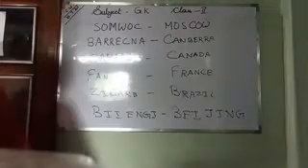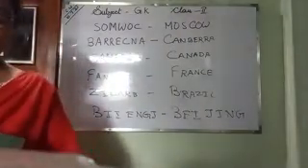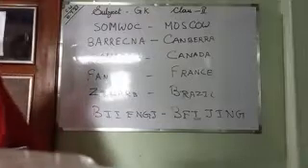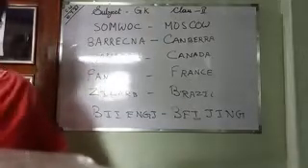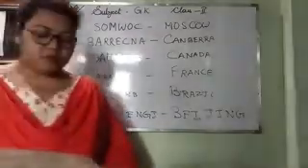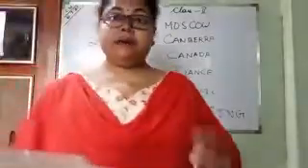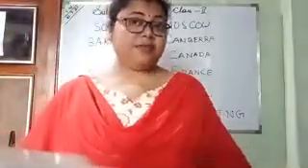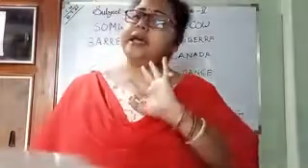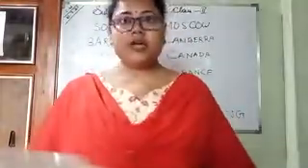B-E-I-J-I-N-G. Understand? I have given you these jumble words. Learn them. Okay. Next is, name any two of the following. What I have given: two state animals. Anyone you have learned. Okay.